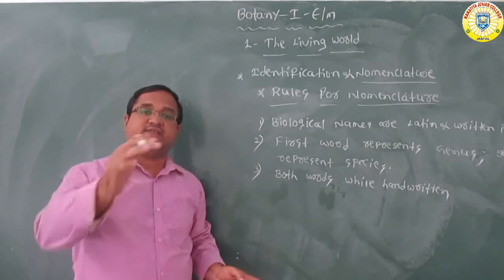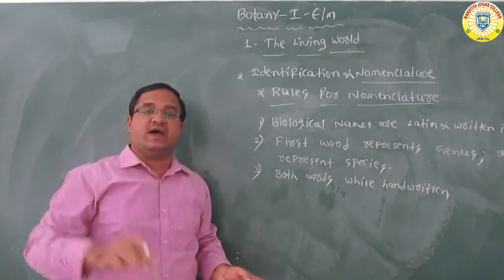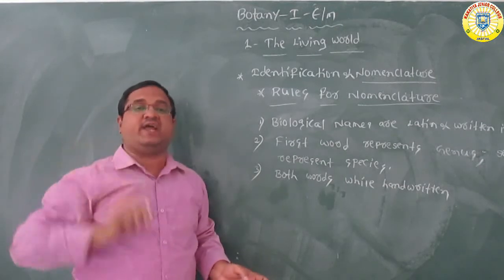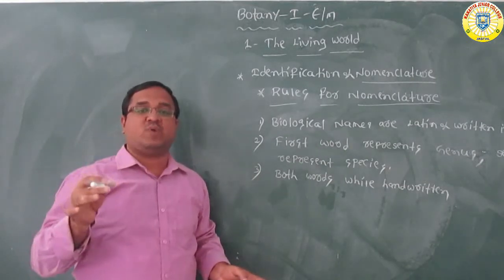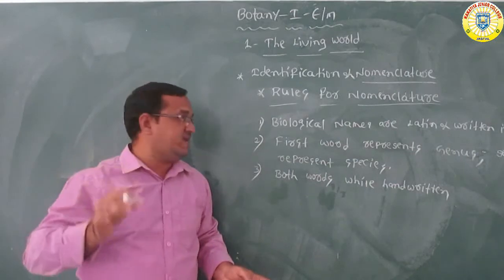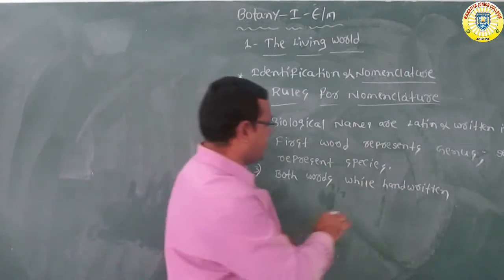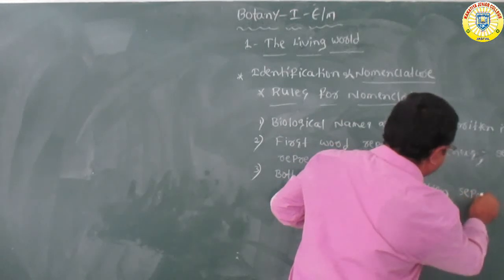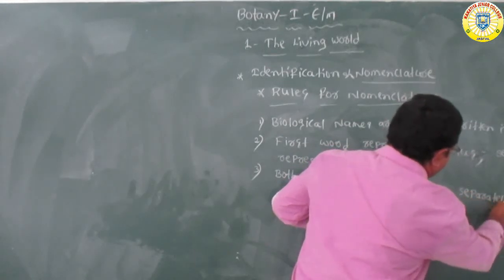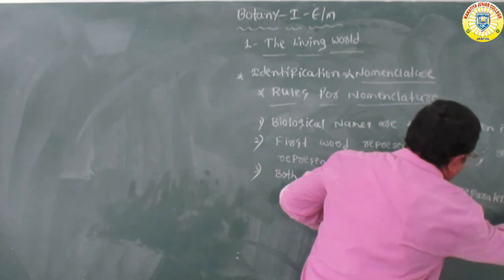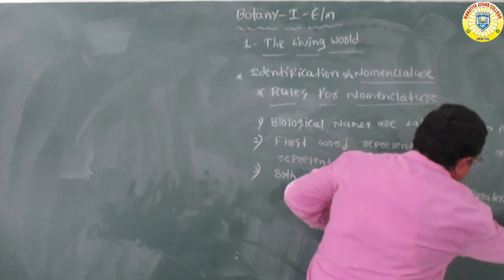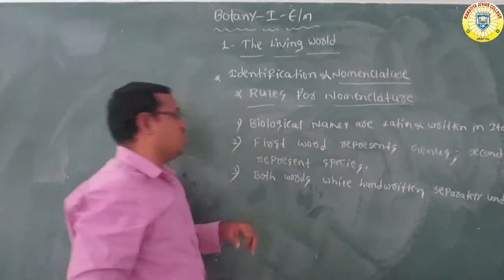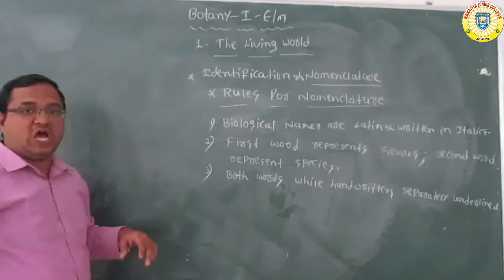Under the genus name you should draw a separate line, and under the species name also you should draw a separate line. So both words, while handwritten, are separately underlined. Okay, this is the third rule of the nomenclature.